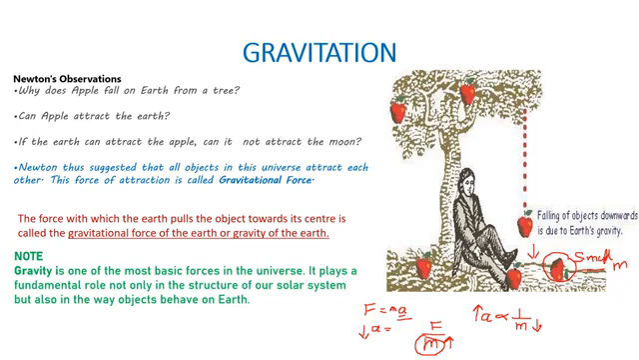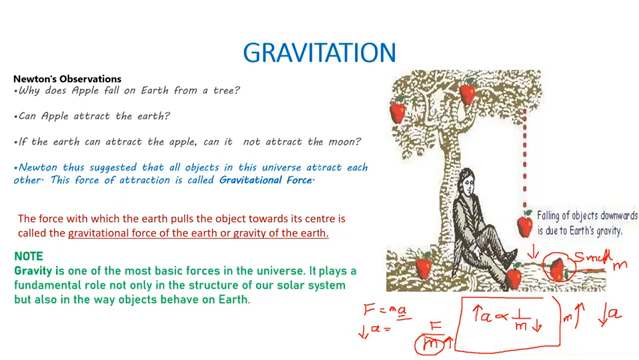But what happens when the apple pulls the earth? As we know, according to Newton's third law, the apple is also going to exert a force on the earth, just as the earth exerts a force on the apple. Now let's find out. If the mass is increased, definitely the acceleration will decrease, because mass and acceleration are inversely proportional to each other.